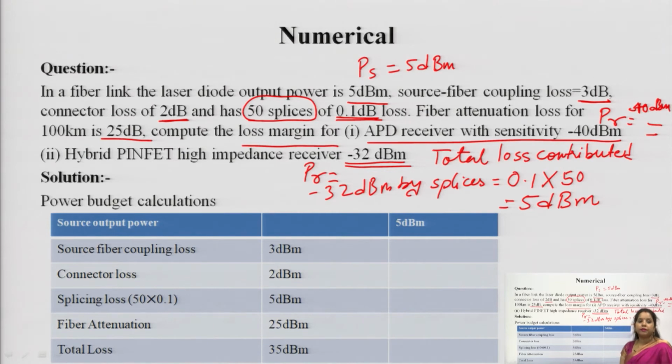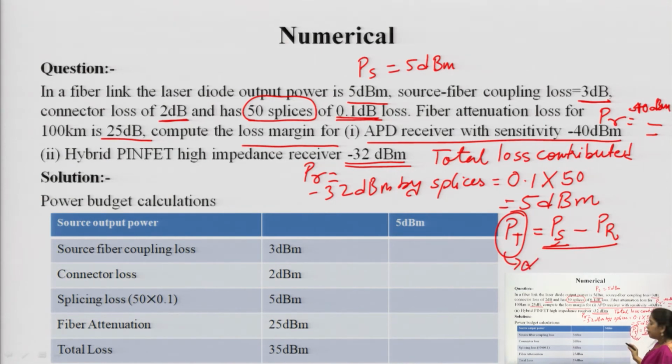Whenever we are about to calculate the loss margin, first we have to know the PT. So, PT will be equal to what? Our PS minus PR. And now PT will be equal to different types of losses plus loss margin.